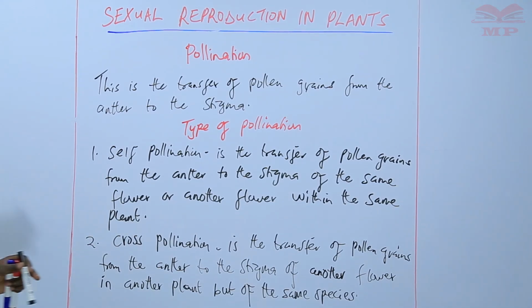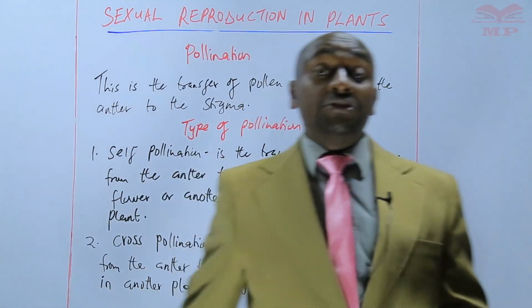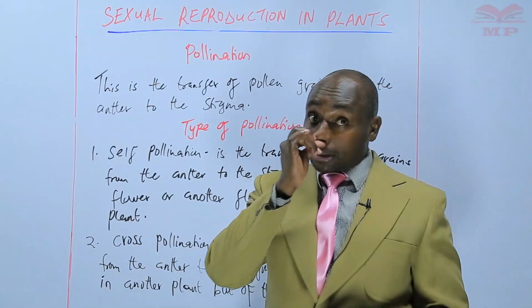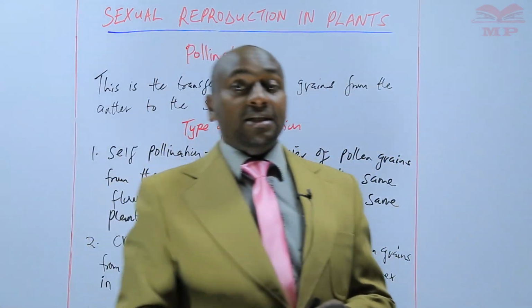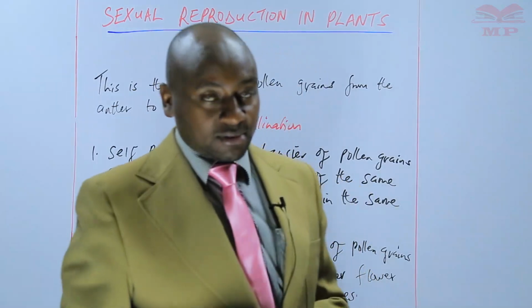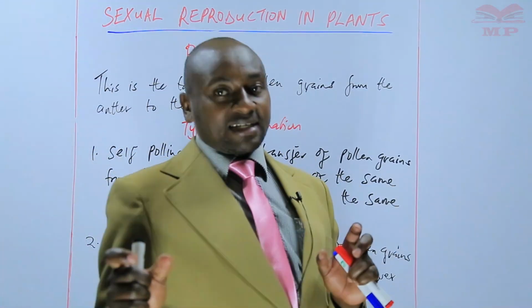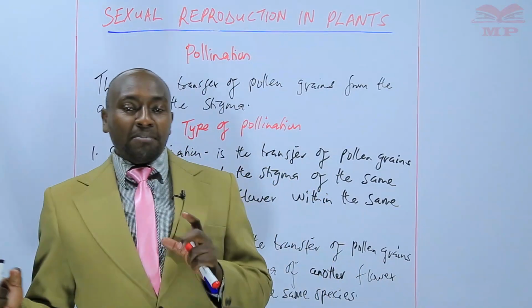Now, in cross-pollination, we can say that there is mixing of genes, because one plant is not completely identical to the other. So in this case, there are some small variations that exist in terms of their genetic makeup.